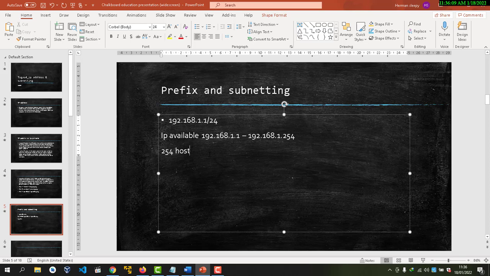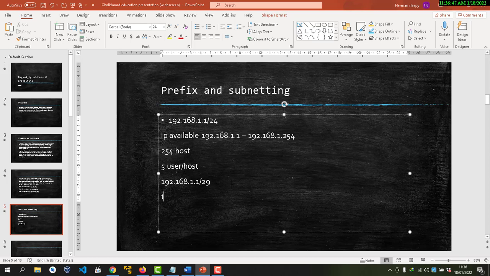If we want a simple network with a tiny or small network, maybe 5 users or hosts, we can choose this network 192.168.1.1 with prefix 29.